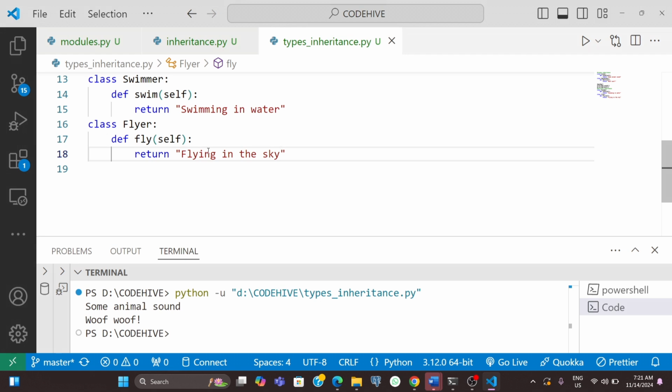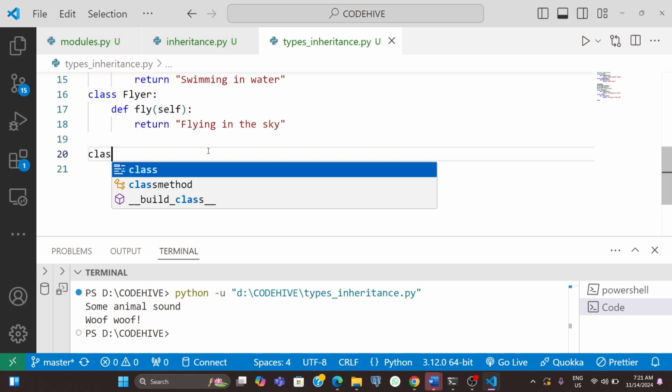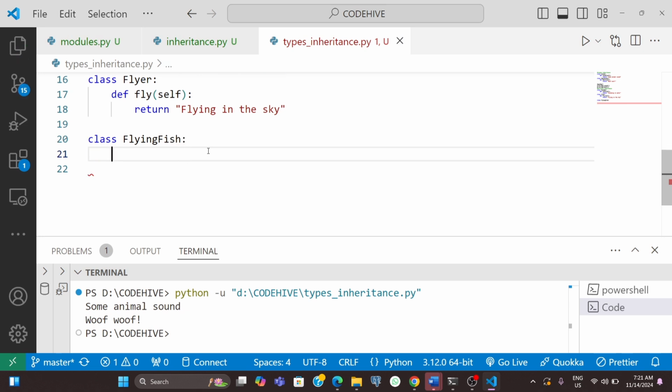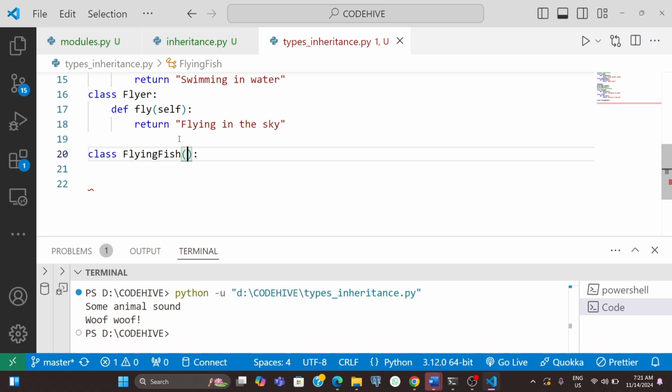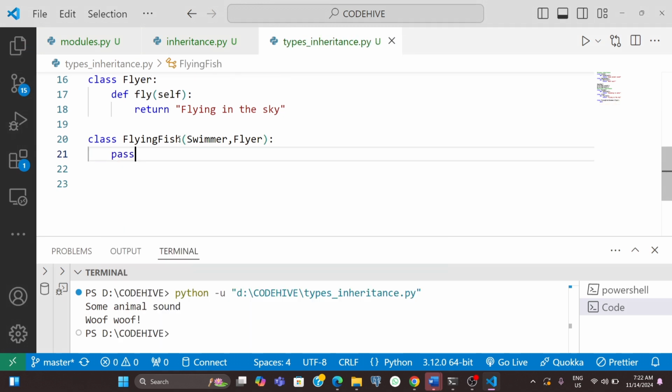Now I'm going to create our child class. For that I'm giving a name like class FlyingFish, the fish which can swim as well as fly. This class will inherit from both the Swimmer and Flyer, right? So here in the parentheses I can give Swimmer, Flyer. Inside this class, for the time being, I'm not writing anything.